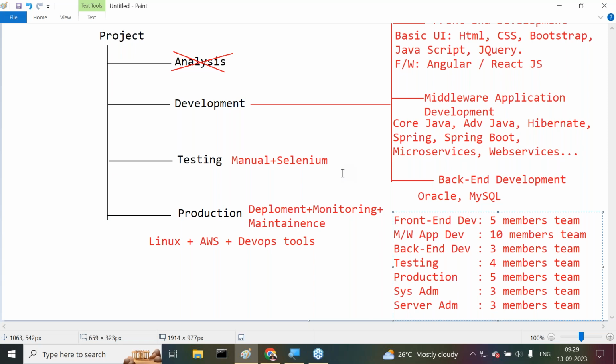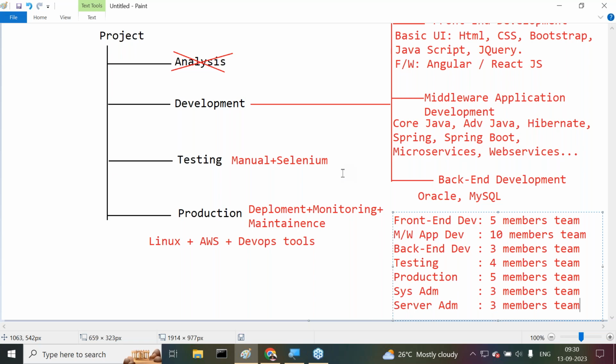At present, if you go to a company and say, I'm a Java developer, I'm only a middleware application developer, please give a job to me. No, company people will not accept it. Why? Because if the application development is completed, what will you do? How am I going to give salary for you without having any work? Understand my point here?